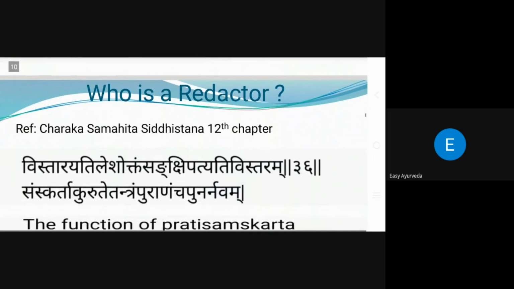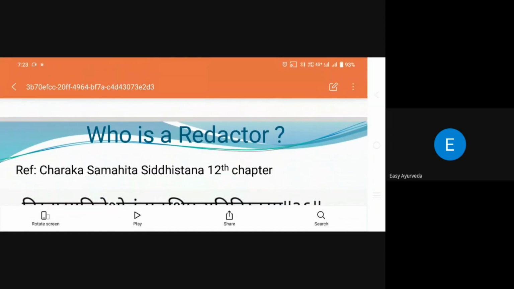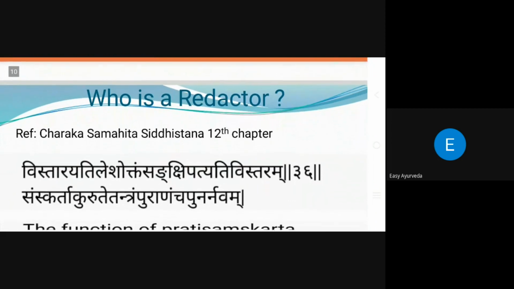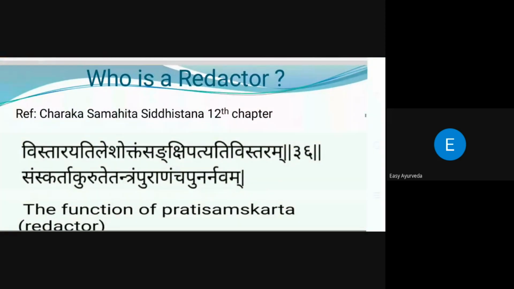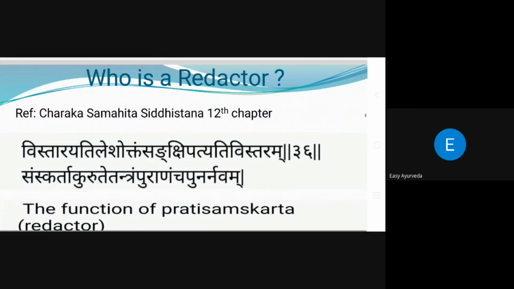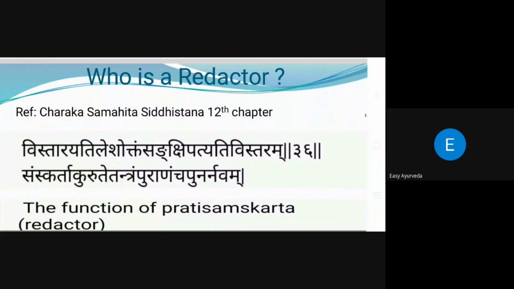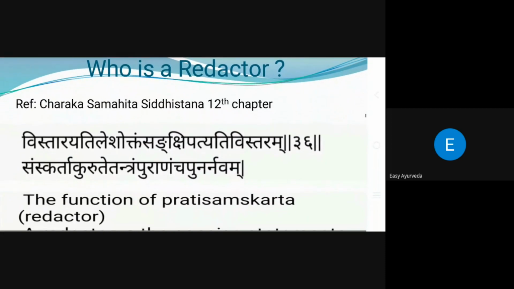And in this chapter, he mentioned the redactor, the Pratisamskarana of the book. It means if anything has lapsed, is left out or missing, where it has been told too briefly and needs expansion and the addition of new things, that person is known as a redactor or a Pratisamskarana.